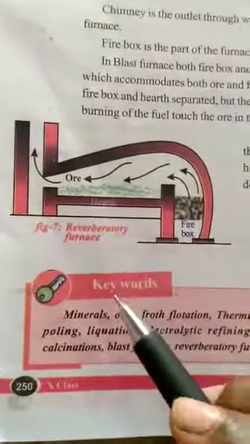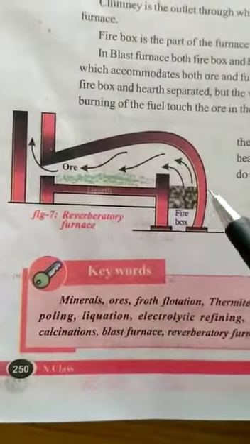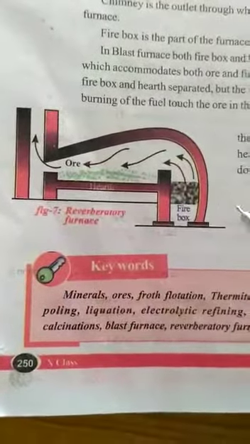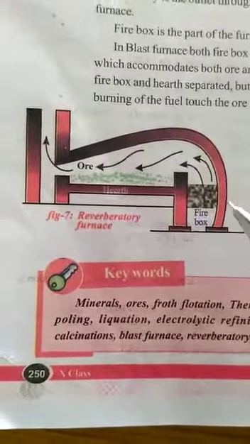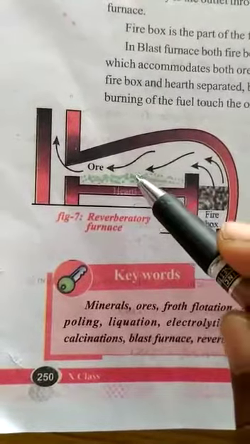Let's see the reverberatory furnace structure. The reverberatory furnace structure is like this. In this reverberatory furnace, three parts are there. One is the firebox, second one is the earth, third one is the chimney. In this firebox, we burn fuel. From that fuel, we produce heat. That heat reaches the ore.